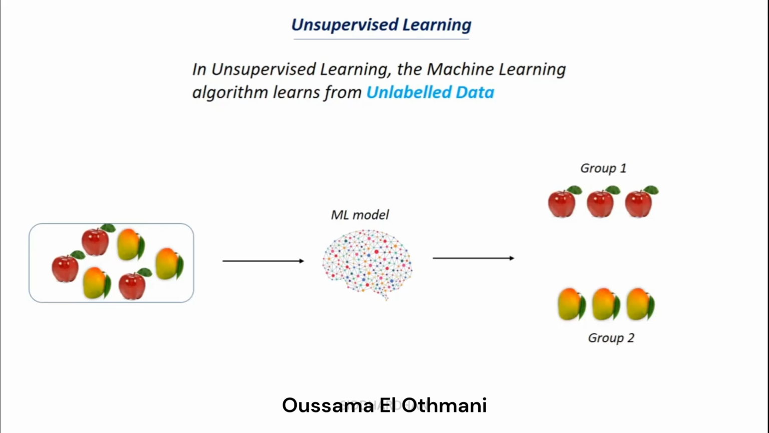Okay, so all the apples will be grouped in one group and all the mangoes will be grouped in another group. So when you give a new image of an apple or a mango, it tells you whether it belongs to group 1 or group 2. So this is called unsupervised learning because we are not giving any supervision in terms of labels. Okay, so this is called unsupervised learning.